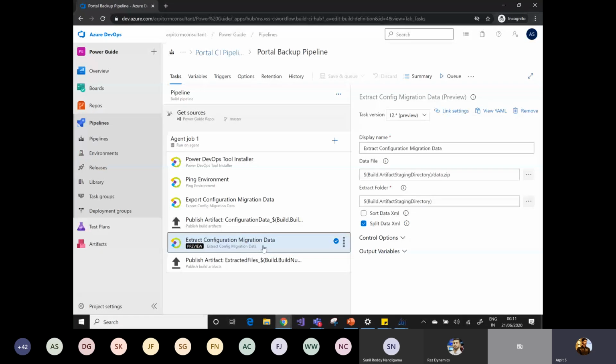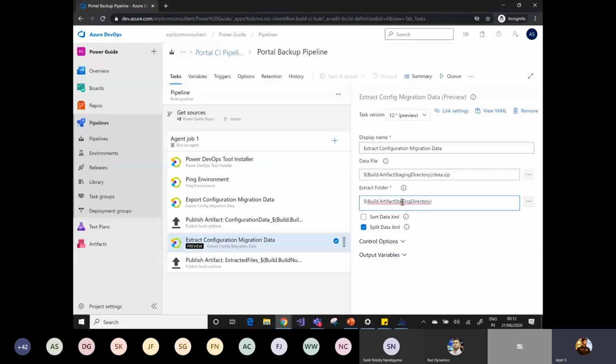It will simply extract your data.zip file. If you have exported web pages, entity forms, entity pages, and entity lists, it will extract them into multiple folders. In the same way, I'm pushing all these extracted folders to the published artifact location.